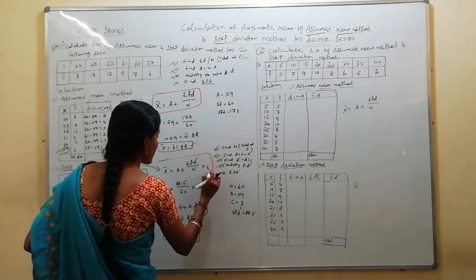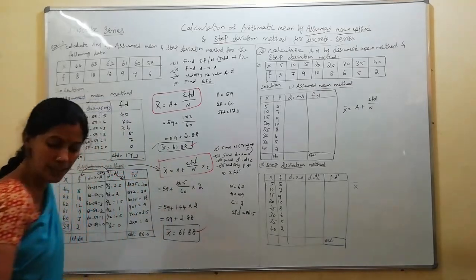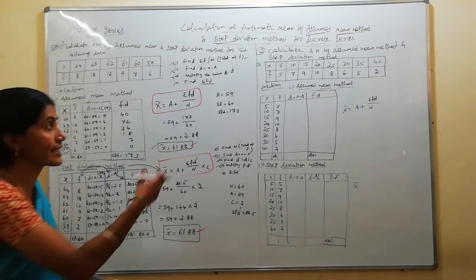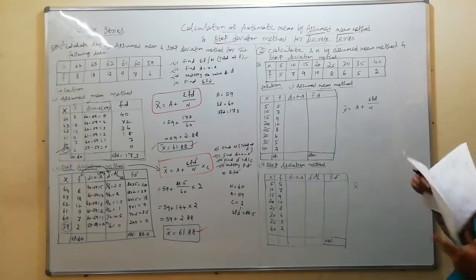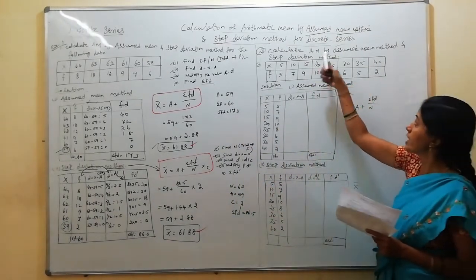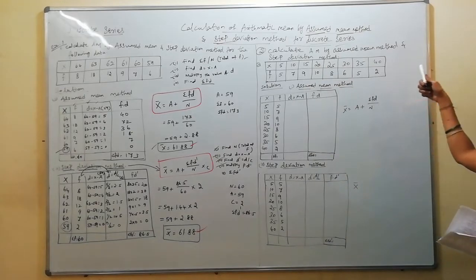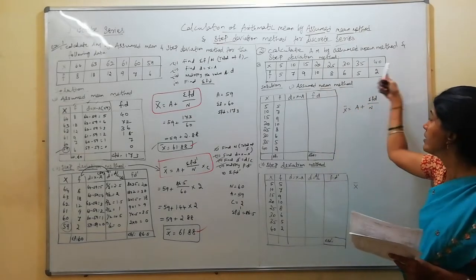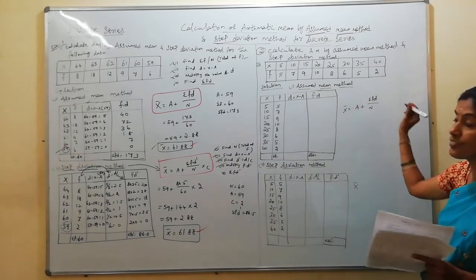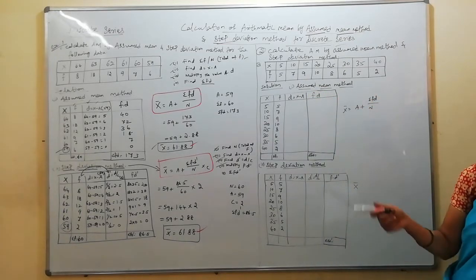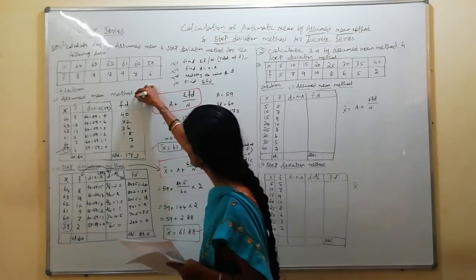Understood? So this is the first exercise and example, and we are going to solve the next exercise and example with the same procedure. See, the question is given. Calculate arithmetic mean by assumed mean method and step deviation method. The x values are given in a horizontal manner in the question itself. The f values are also given.